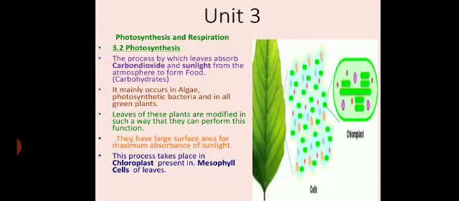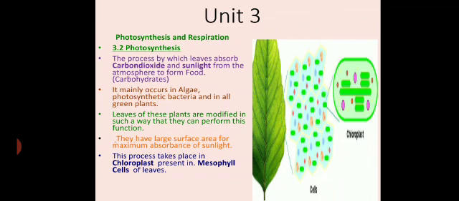Now coming towards today's topic, in our previous lecture we have learned about the internal structure of the leaf, and today we will discuss the process of photosynthesis in which leaves perform the most vital, the most important role. Students, I think all of you know what photosynthesis is. In simple words, it is the process by which plants make their own food in the presence of sunlight.